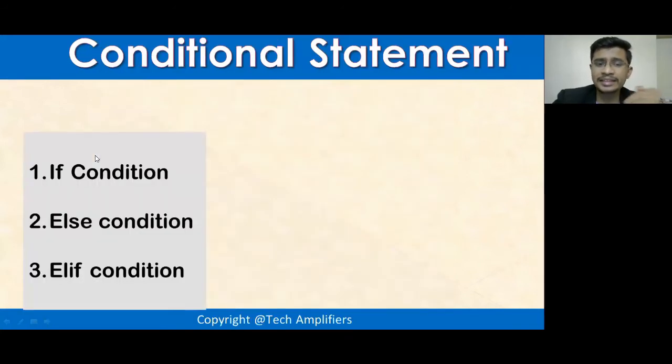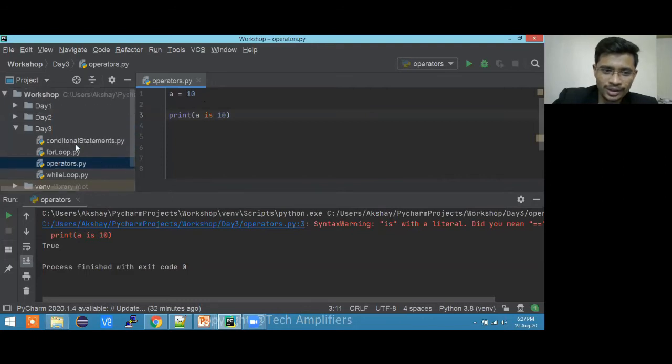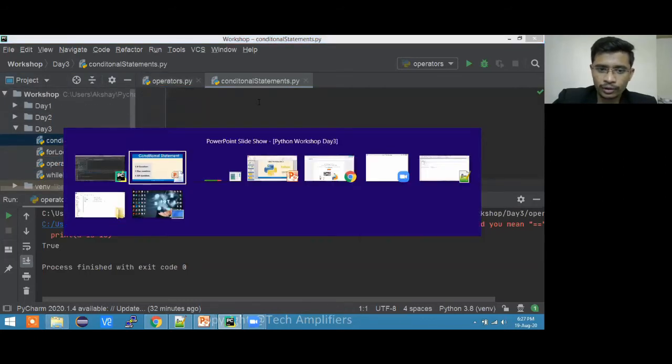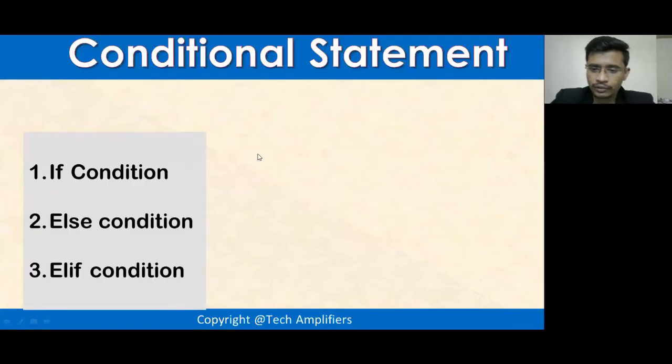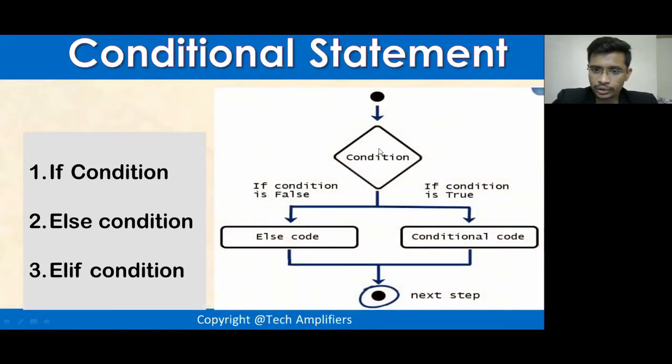So let's move towards the conditional statements, which was my favorite actually. From the last 2-3 examples I came across this. Conditional statements are really pretty easy. We have if condition, else condition, and else if condition. How does it execute? Very simple. There will be one condition. If the condition evaluates to true, then the code we have written will get executed. If it evaluates to false, it will check what is present in the else code, and then it will execute the else part of your code.